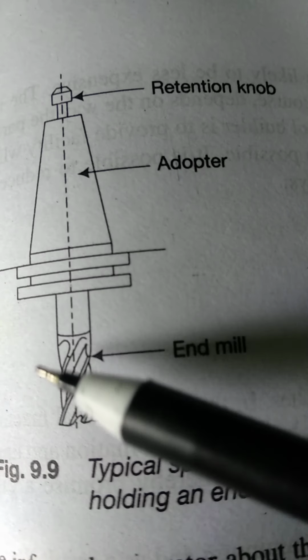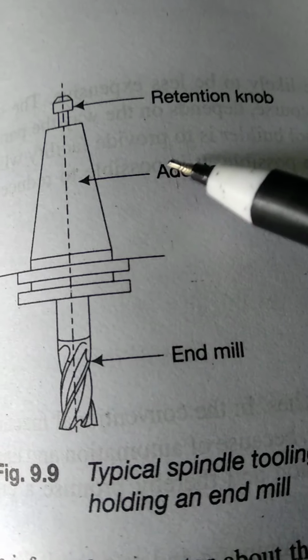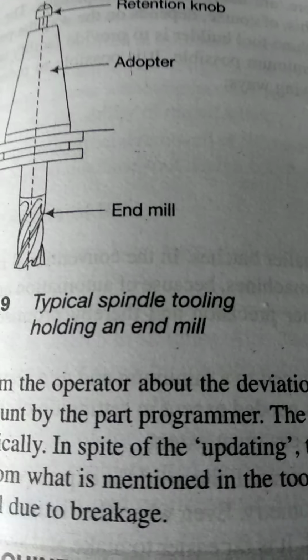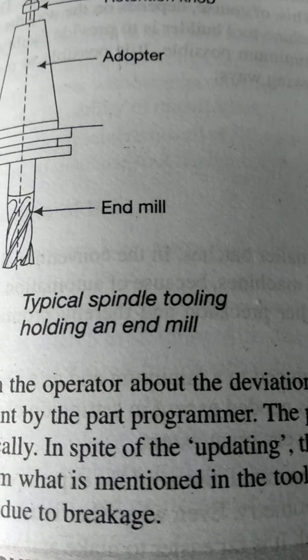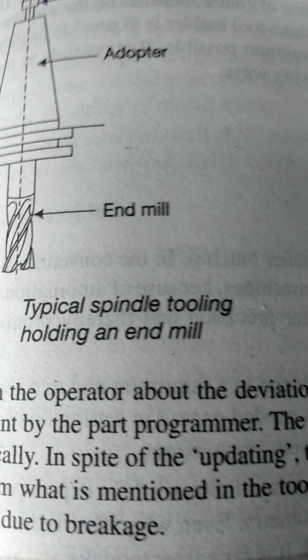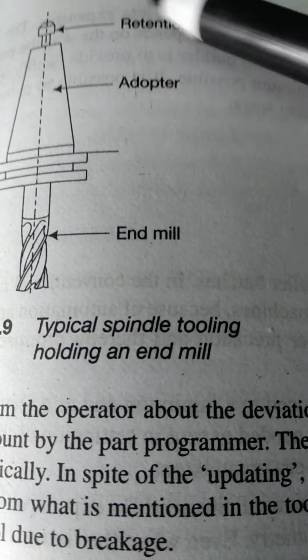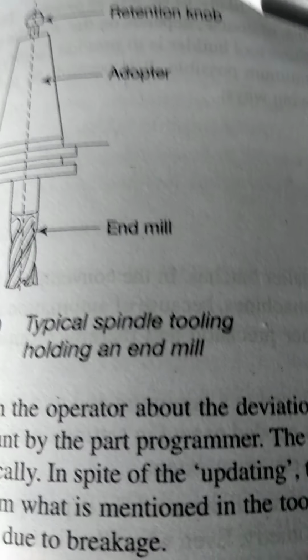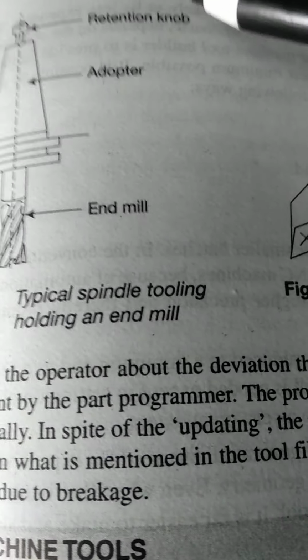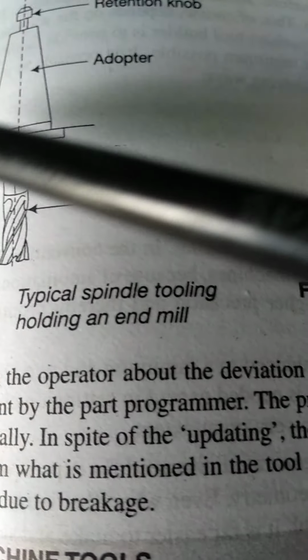This is the adapter. A power operated drawbar may be employed to pull the tooling at the retention knob. So this is connected to the power operated drawbar. This eliminates any clearance between the surfaces of the spindle and the tool shank.